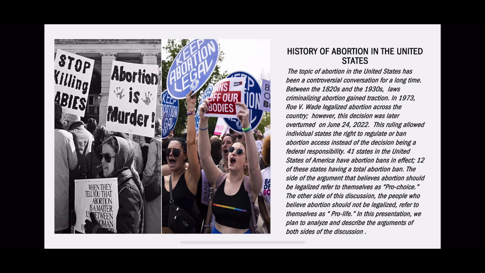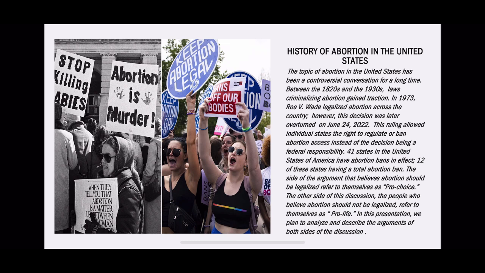History of abortion in the United States. The topic of abortion in the United States has been a controversial conversation for a long time. Between the 1820s and the 1930s, laws criminalizing abortion gained traction. In 1973, Roe v. Wade legalized abortion across the country. However, this decision was later overturned on June 24, 2022.